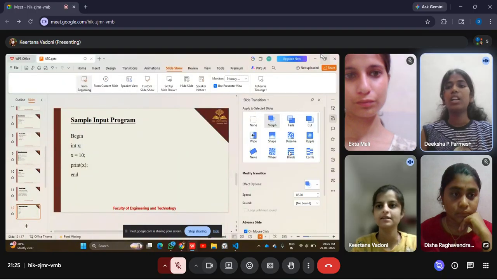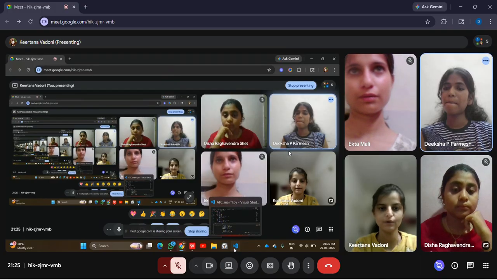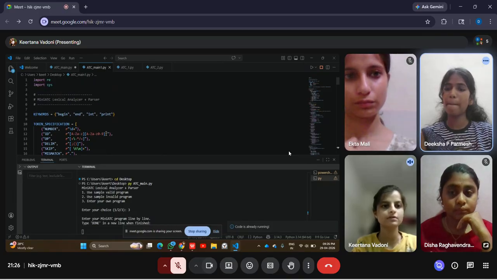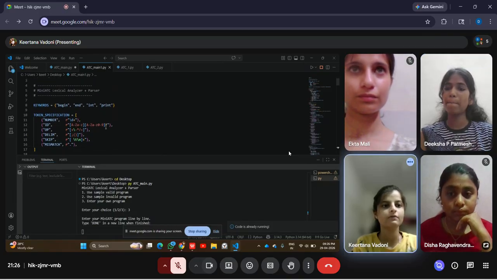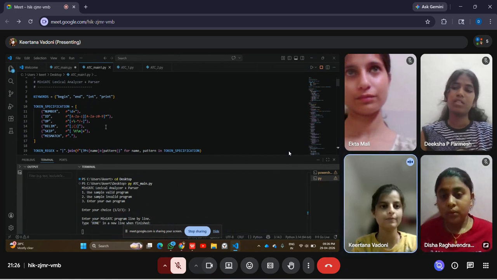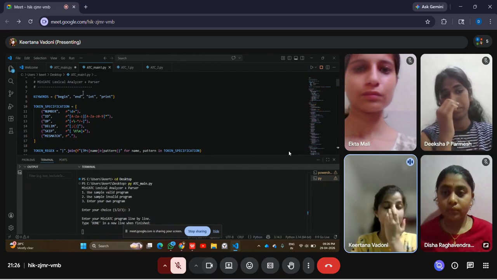So here we will see the code actually. This is the code for this mini ATC program, which consists of mainly two parts. The first one is the lexical analyzer, which checks the identifiers and breaks down the program.